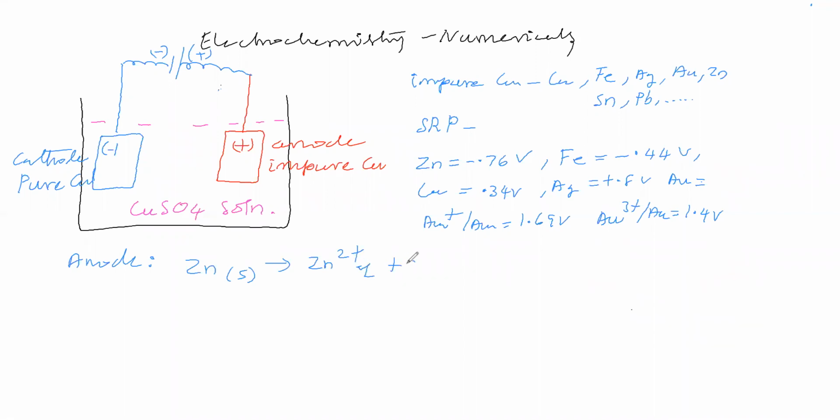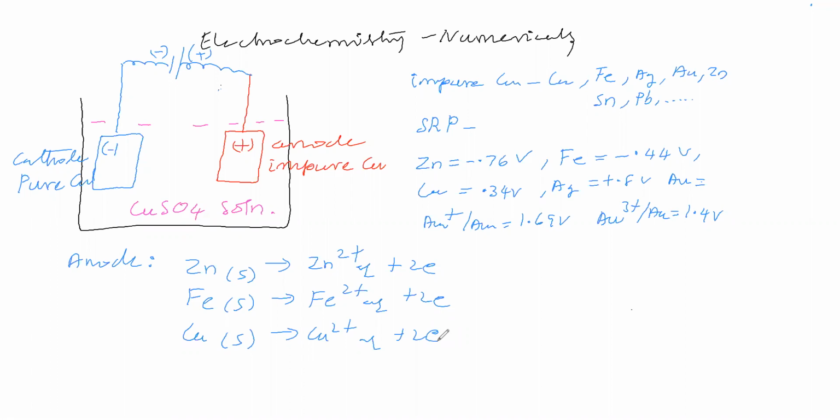Iron is undergoing oxidation. Copper is undergoing oxidation. Like this, silver, gold, tin, and lead are undergoing oxidation.